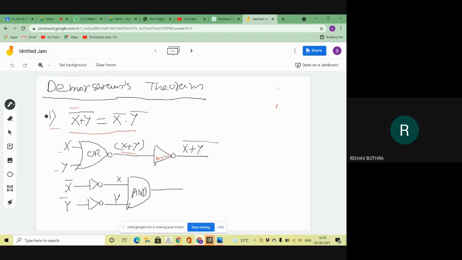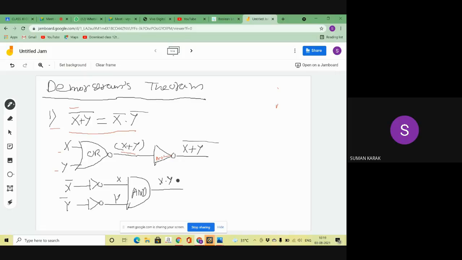But here, when you are getting your final result, why is it coming in the form of only X and Y? Why not X bar and Y bar? In the last step, when you pass X and Y through the AND gate, you are getting X into Y only. Yes. Then what is my output? My output is X into Y.